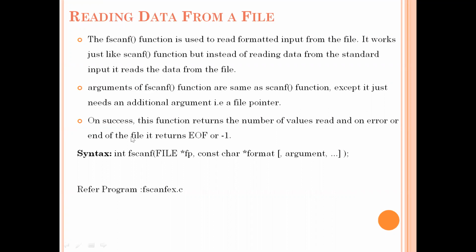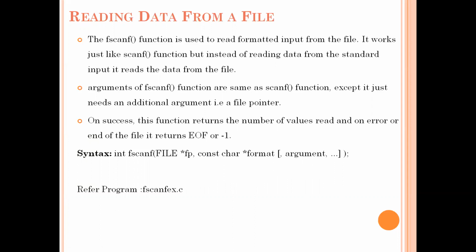Now see the syntax of the fscanf function. fscanf, the file, and the format specifier. We need to specify which type of data you are reading, whether it is integer data, string data, character data or double data, in the form of a format specifier, and the file pointer we need to pass as a parameter.